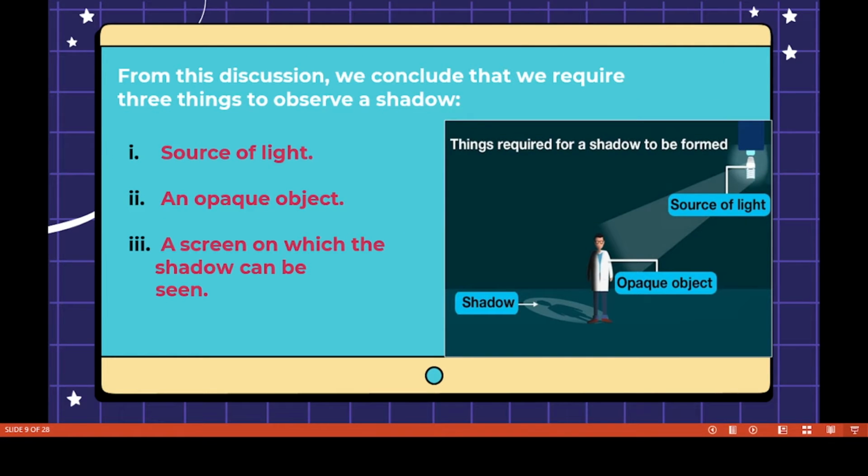From this discussion we conclude that we require three things to observe a shadow. First, a source of light, such as the sun or a light bulb. Second, an opaque object. And third, a screen on which the shadow can be seen.